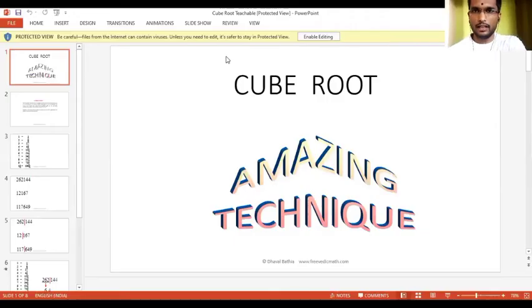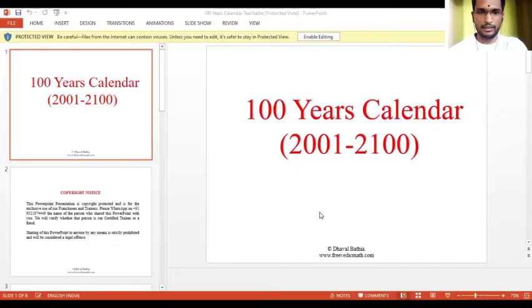Now another technique we saw: how to find out the day when any date is given. How to do that? That also we will see for 1 minute. The 100-year calendar is actually an easy technique. Once you practice it more, then you can go ahead easily. You will hear the date and you will tell the answer. It was a bit confusing, but today once again we will see.